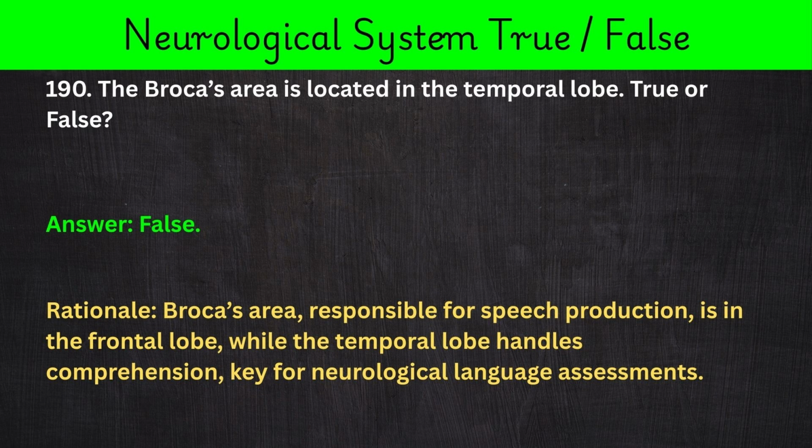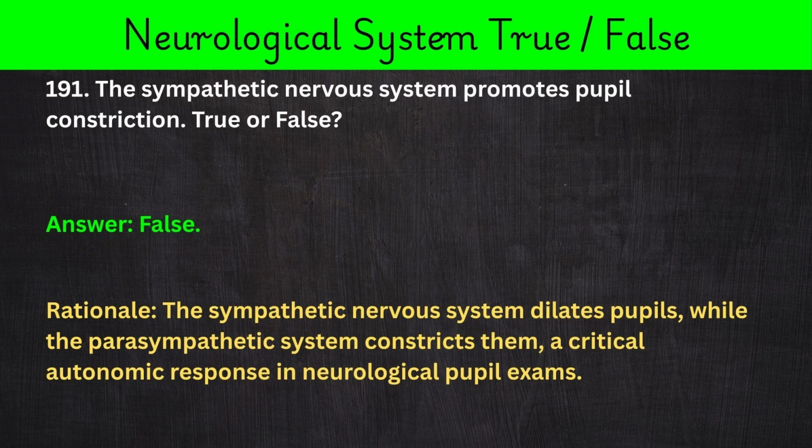190. Broca's area is located in the temporal lobe. True or false? Answer: false. Rationale: Broca's area, responsible for speech production, is in the frontal lobe, while the temporal lobe handles comprehension, key for neurological language assessments.